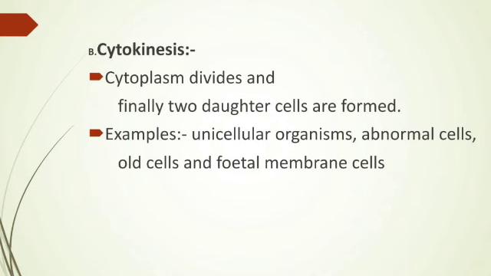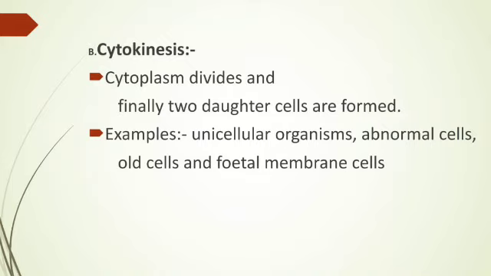So cytokinesis, the cytoplasm divides and finally two daughter cells are formed. Just now we have seen in the figure how the cytoplasm divides, and the furrow or constriction takes place in the cell membrane, and finally the cell divides into the two daughter cells. So cytokinesis is the division of the cytoplasm, because when the two daughter cells are going to form, the cytoplasm must be distributed to both the daughter cells.